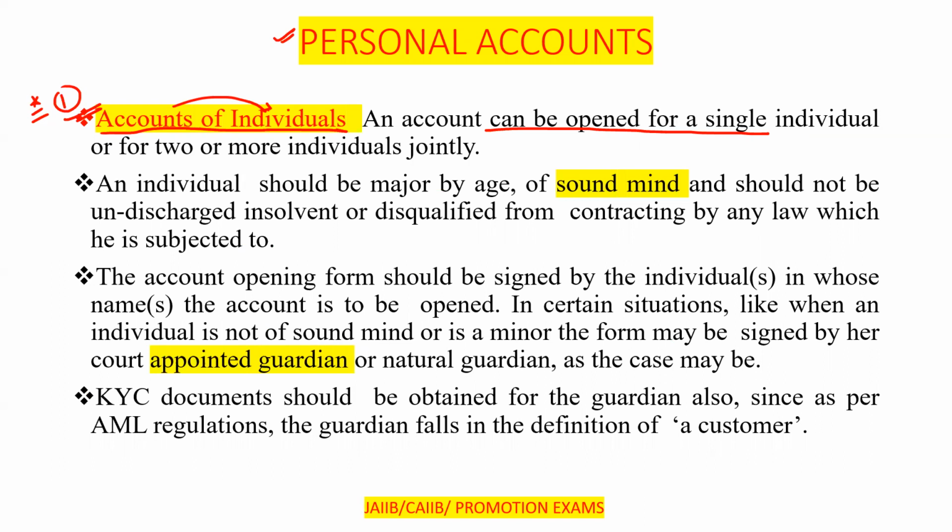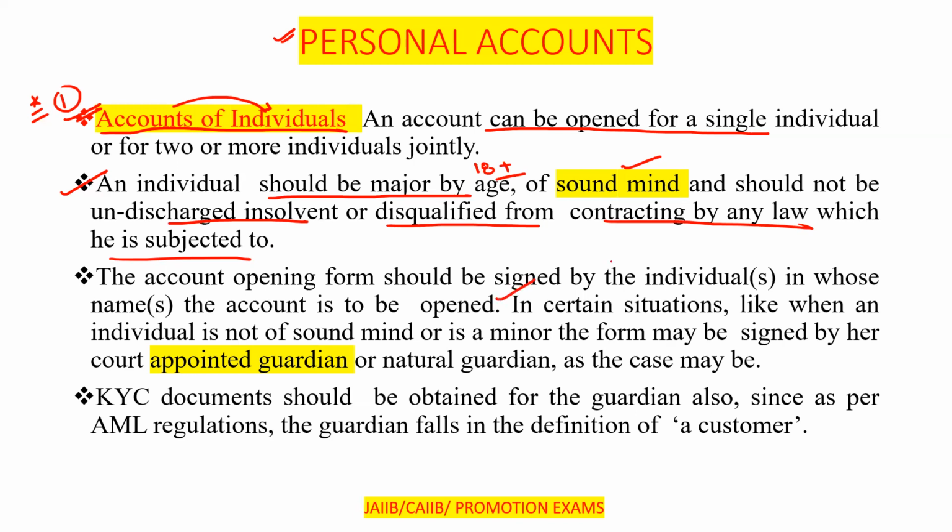An individual should be measured by age, that is 18 plus, of sound mind, and should not be an undischarged insolvent or disqualified from contracting by any law to which he is subject. Further, the account opening form should be signed by the individual in whose name the account is going to be opened.